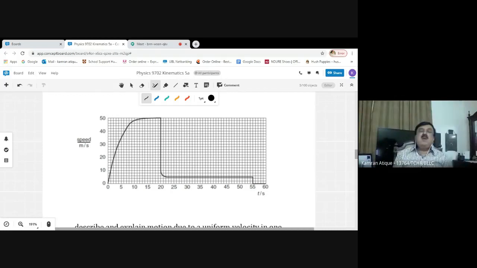So whether you consider the weight equal to 850 newtons or 833 newtons, the air resistance became equal to 850 newtons in the 19th second. In the 19th second, you can notice that the air resistance was equal to 850 newtons, and the weight of the falling body was also equal to 850 newtons. So now, when the parachute is opened up, the surface area is increased. The value of the air resistance is largely increased in the upward direction.